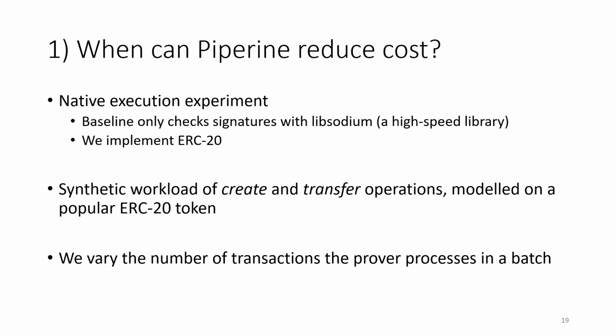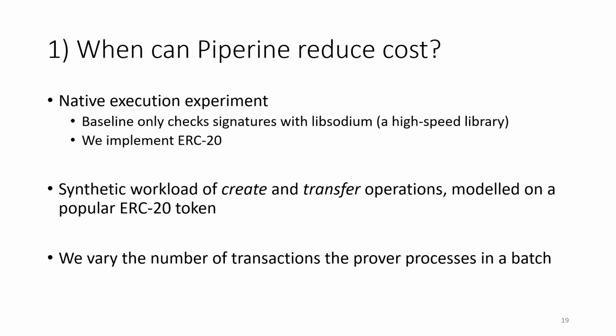To answer the first question, we studied the resource costs in terms of CPU and network of both the prover and verifier running as native executables. In this experiment, we're not implementing any RSM, and we're simply studying the resource costs of transaction execution. To be conservative, we compared to a baseline that does no non-trivial transaction processing and simply checks that the transactions are signed. This is a minimal operation that must be performed on any transaction when you have Byzantine failures. Our Piperine implementation implements the full ERC20 interface, extracts state, and does all the other things that are necessary.